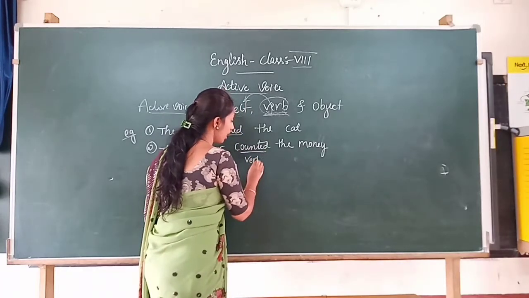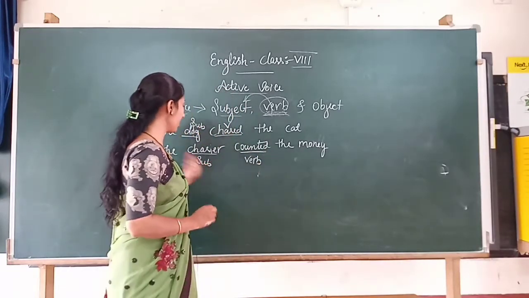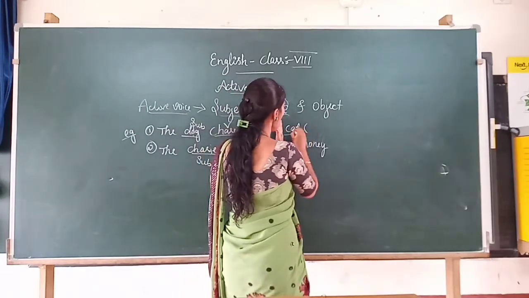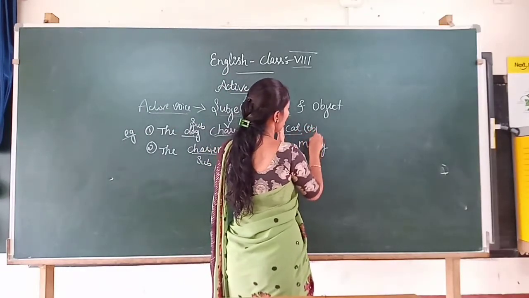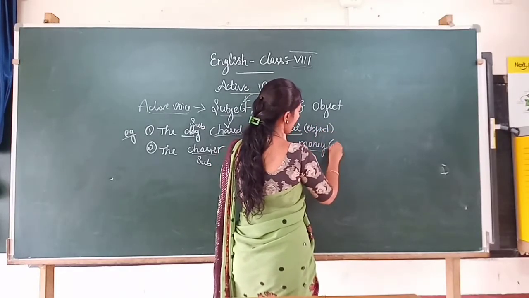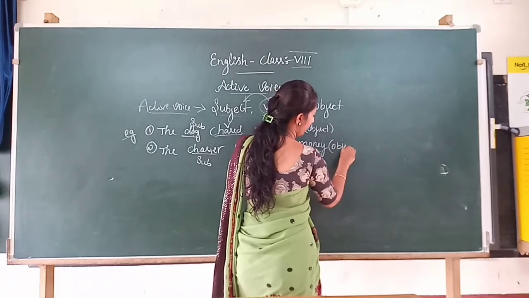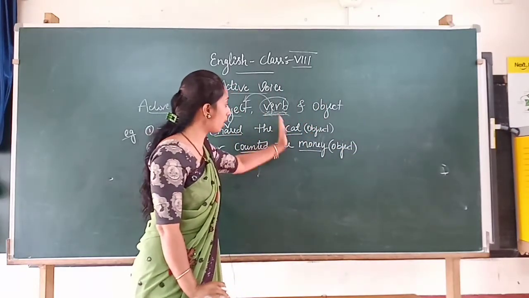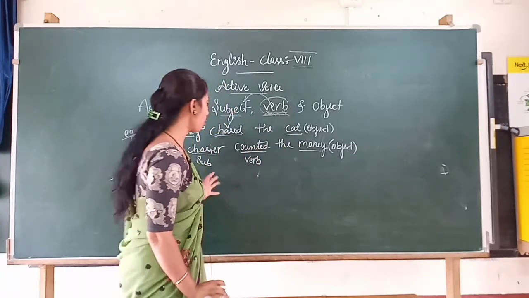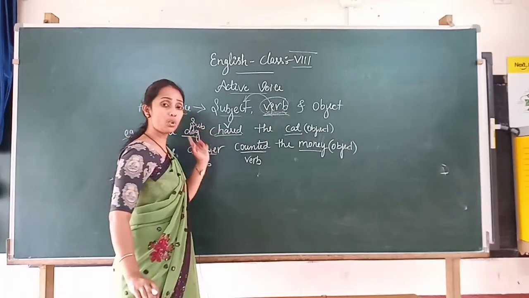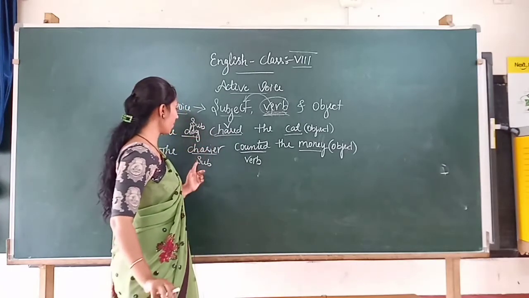That is an action done by the cashier. Then this is the object here, right? This is the object which becomes secondary in the active voice, right? The object is always a secondary part in the active voice. The main thing is what? The verb. And who was doing that action? That was the subject, right?